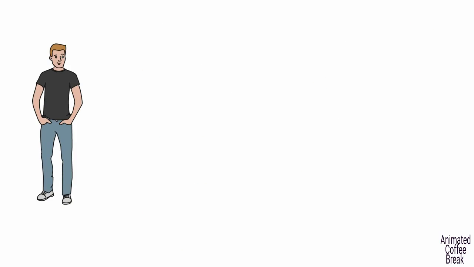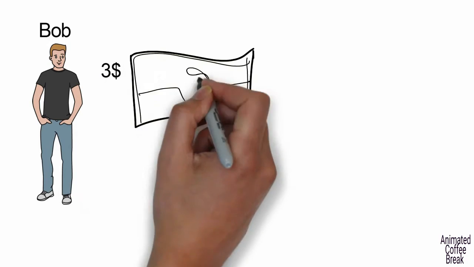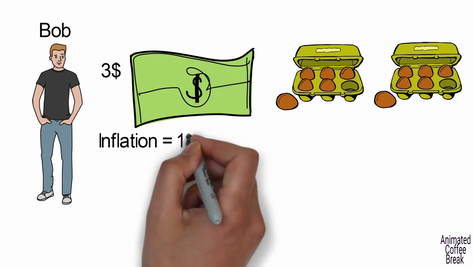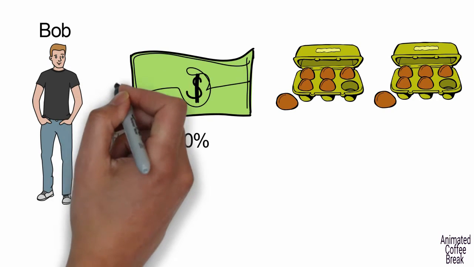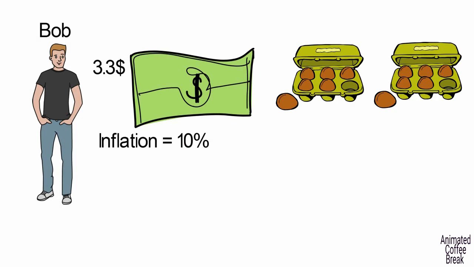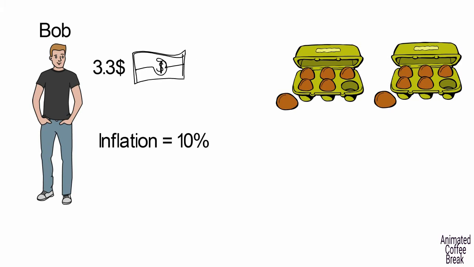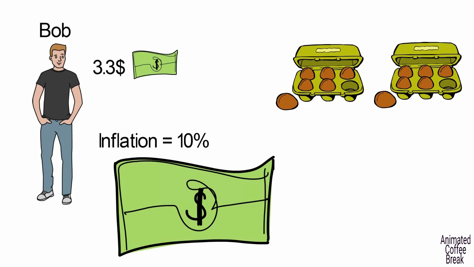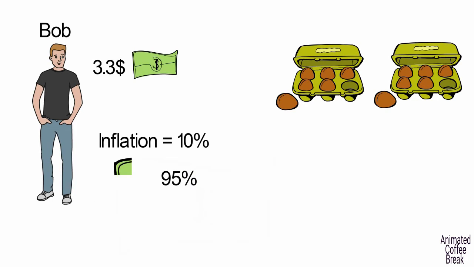For example, let's say Bob has $3, which he can spend on a dozen eggs. If the inflation rises to 10%, the same dozen eggs will now cost him $3.3, and his dollar will be worth less and less as inflation rises. This is exactly what happened with the American dollar, which lost about 95% of its value since 1913.